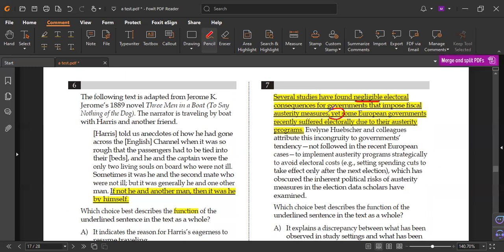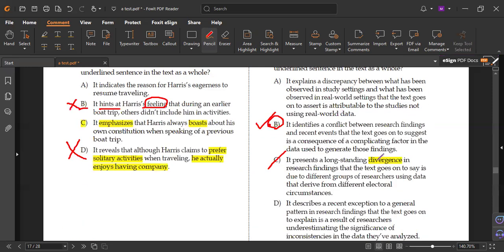Yet, however, yet is one of the fanboys, remember, comma FANBOYS here. Yet means however. So, however, some European governments recently suffered. How is it negligible, electoral, workable? Here it does not. They suffered. It's the opposite. That's why it works as a conjunctive adverb, conjunction, or transition word. Right. That means here it does not tell divergence in the research findings.